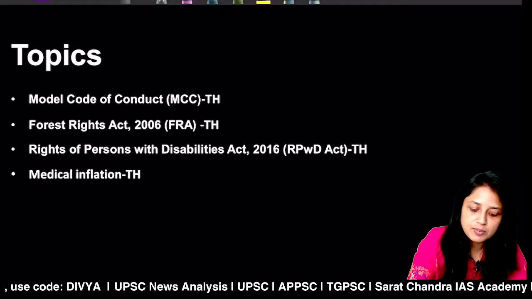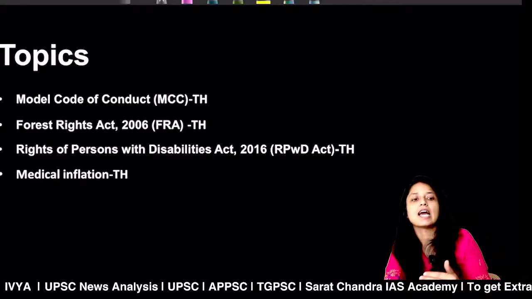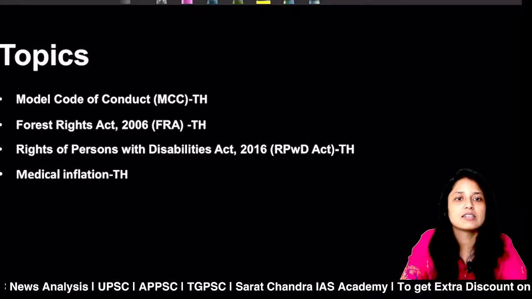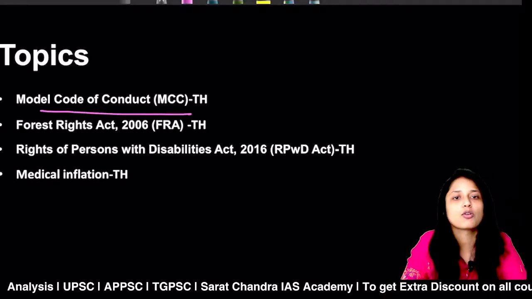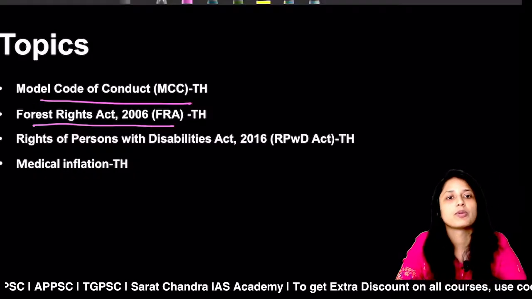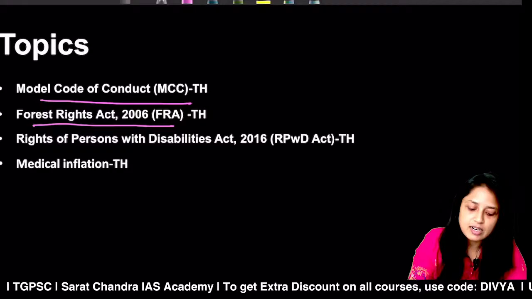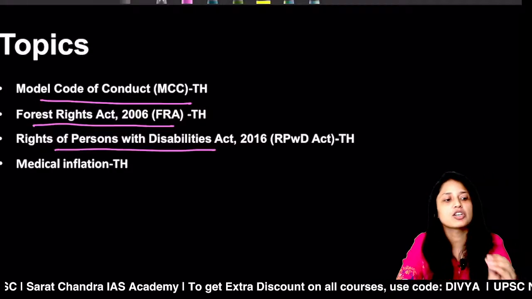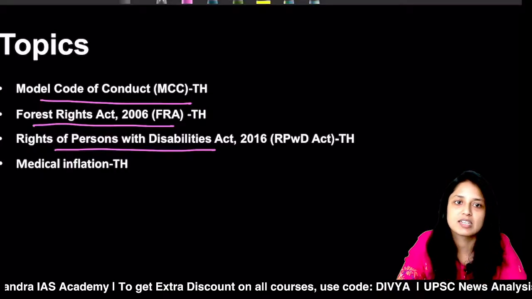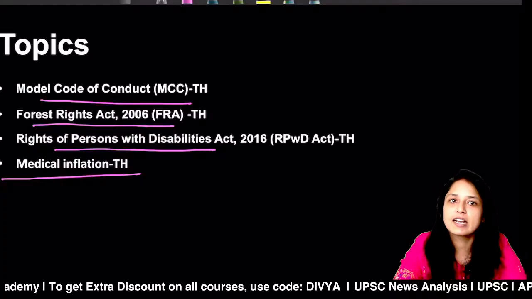So our first important article is related to Model Code of Conduct. Basically the article discusses some of the acts or actions which can be considered as the violation of Model Code of Conduct. Second article is related to the recent judgment of Supreme Court related to Forest Rights Act 2006. Next article is related to the definition of disability under Rights of Persons with Disabilities Act 2016. And finally, a very important article we have about medical inflation.